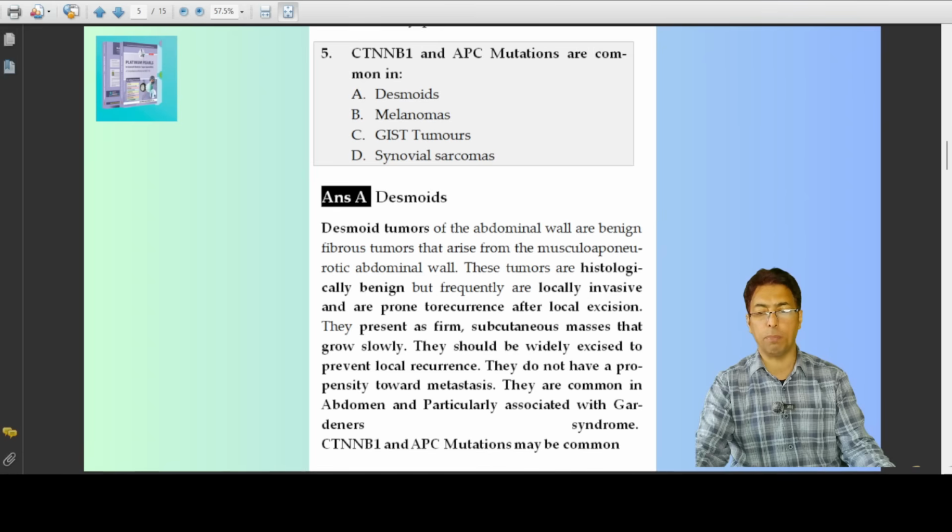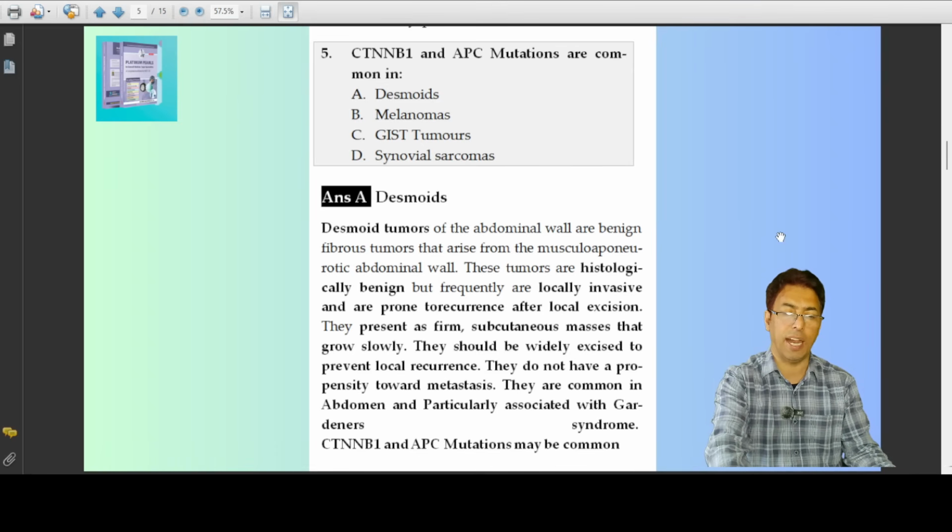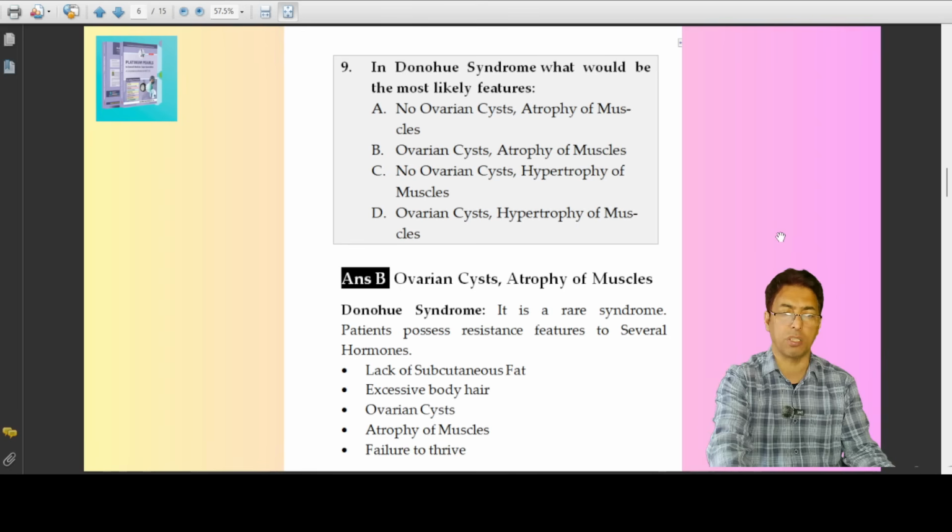So you have to remember Li-Fraumeni syndrome. You have to remember the mutations, P53 gene mutations. You have to remember other types of chromosomal aberrations which occur, which chromosome is associated with which clinical entity. So in this case, CTNNB1 and APC mutations are common in desmoid tumors. Other options are not near to the correct answer.